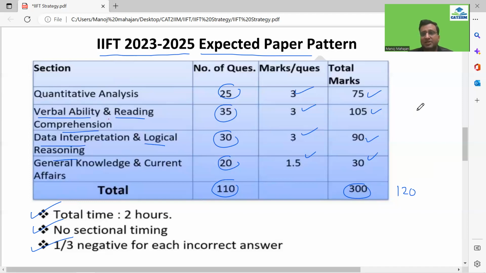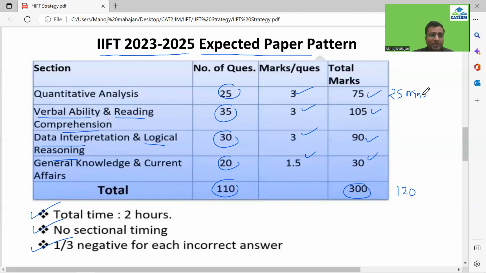So what I personally feel is that maybe there are 25 questions over here. If you give 25 minutes in the beginning, right? And again, it depends on you which section you want to start with, guys. I normally start with the strength area and end with the weak area, right?